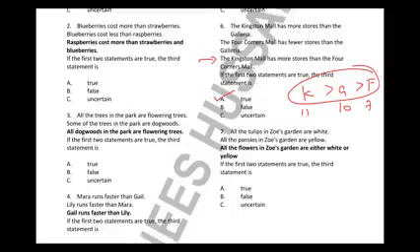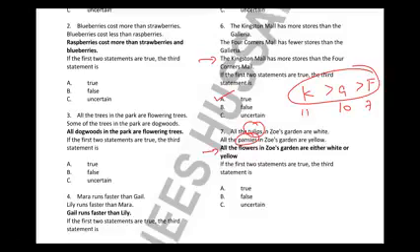Number 7 says all the tulips in Zoe's garden are white and all the pansies in Zoe's garden are yellow. So tulips are white, and tulips are obviously a kind of flower, and pansies are also a kind of flower, and are yellow. So all tulips are white and all pansies are yellow. So are all the flowers either white or yellow? No, we can't say. It's not false or true.